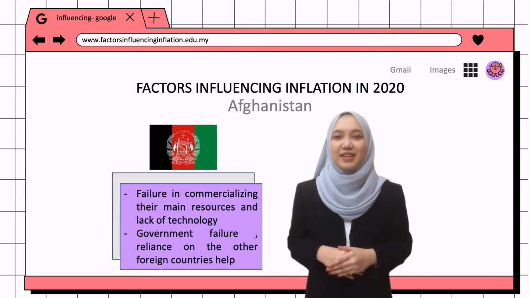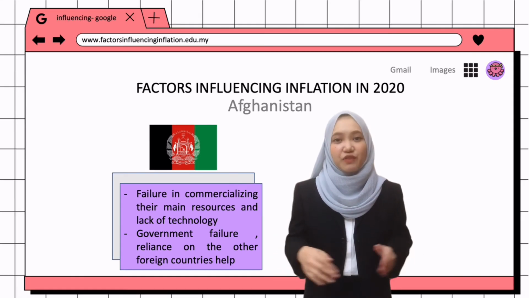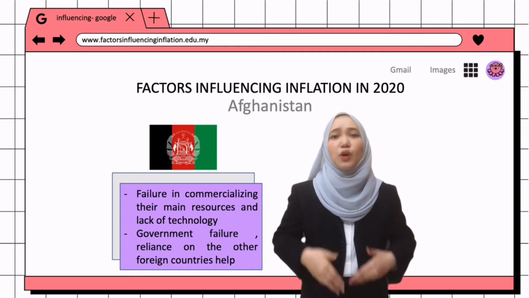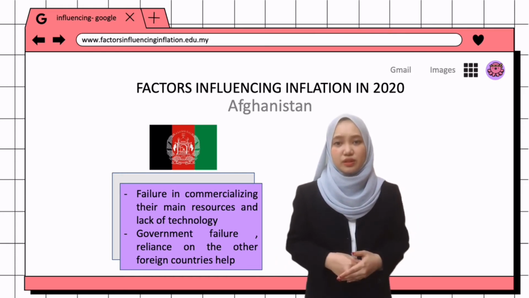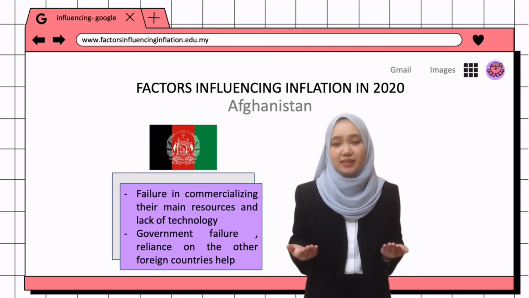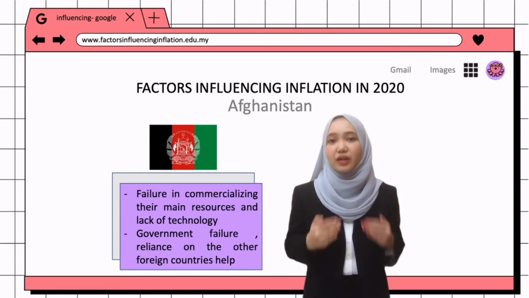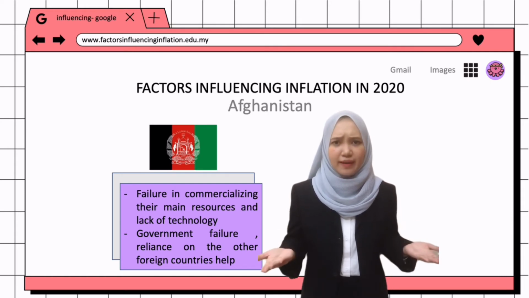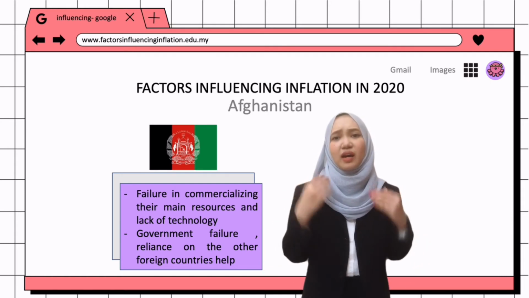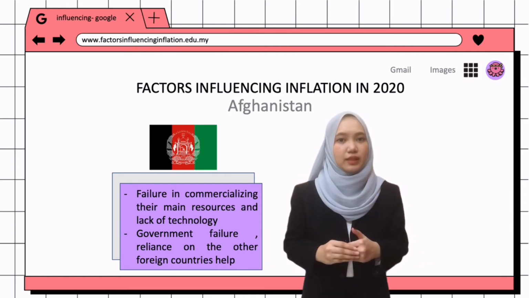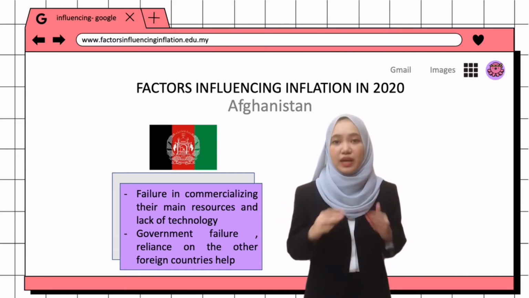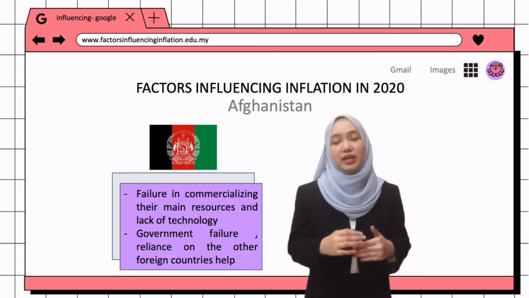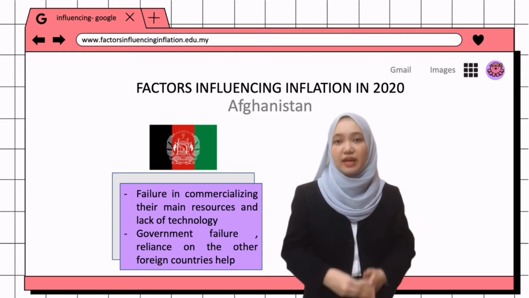A factor that actually influences the inflation rate for Afghanistan is, first, the failure to commercialize its resources. As we all know, Afghanistan has very good agricultural resources that can be commercialized. But why are their resources still accounted as a deficit? It is because they don't have enough high technology machines to utilize all of the resources they have.